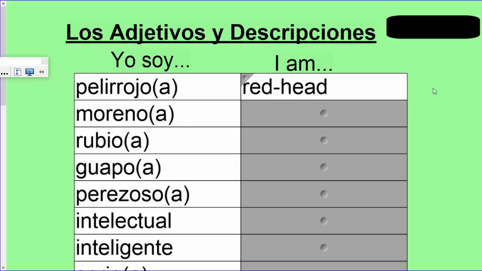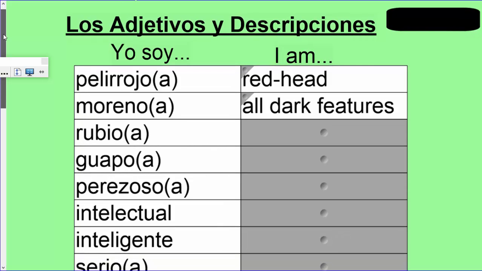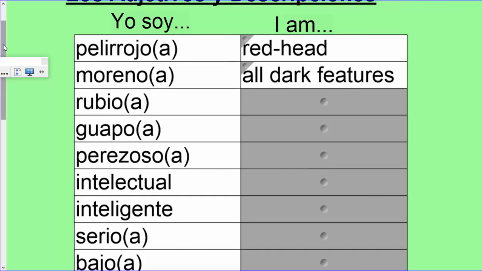So pelirrojo, redhead. Moreno is the word that we use to describe someone that's brunette. So you can use moreno for dark hair. You can use moreno to say that someone has dark skin, but it does mean the word brunette. So we can write all dark features or brunette there. Rubio is the word for blonde.